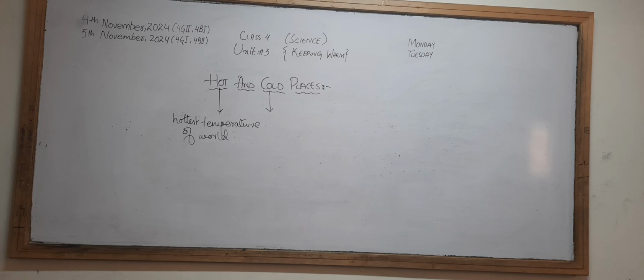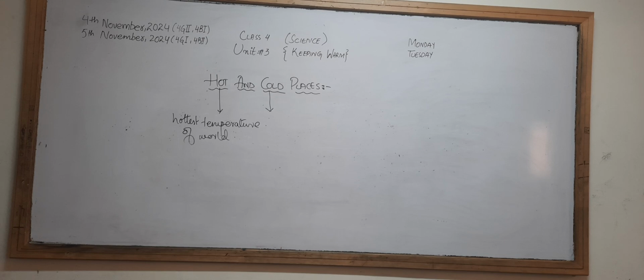So we have to identify, or you can also guess it, which in our country it's much easier for us to understand. There are different places which have hot temperatures. If I talk about Pakistan, there are areas which are very hot, like Turbat in Balochistan and Jacobabad. Sometimes Nawabshah, Mohenjo-daro, and Turbat have